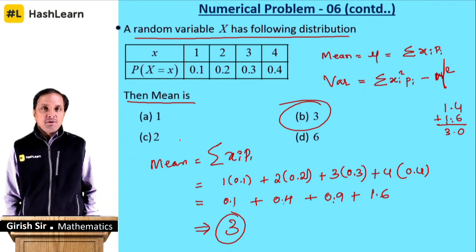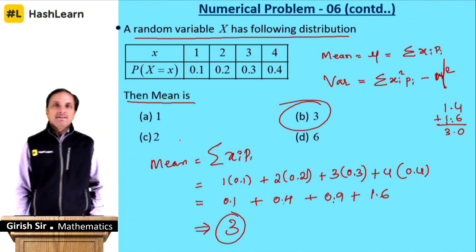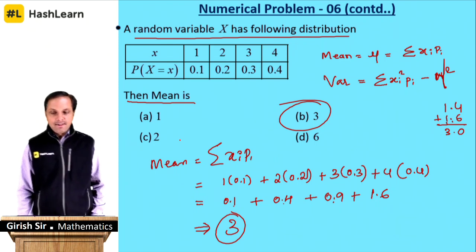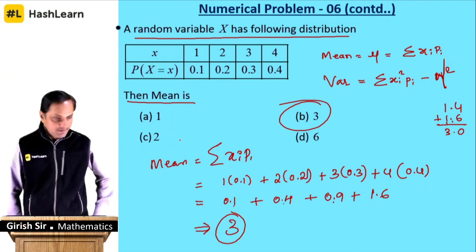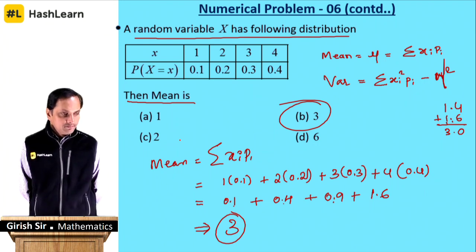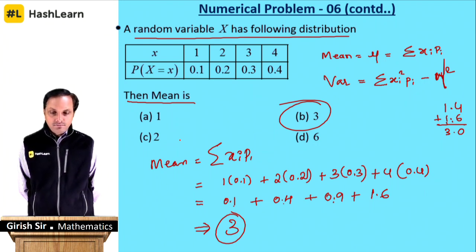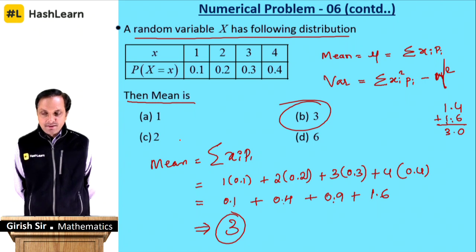Is it clear, guys? Hope you are following the problems. Mean is summation of x into p. X is a variable and p is the respective probability of the variable. Okay, fine then. Let us go to the next one.